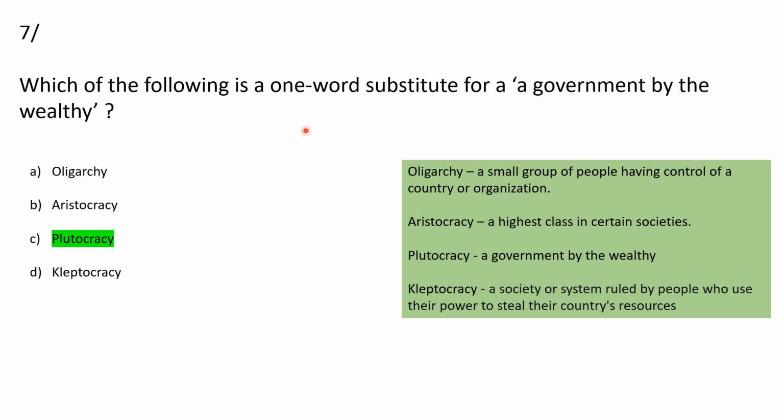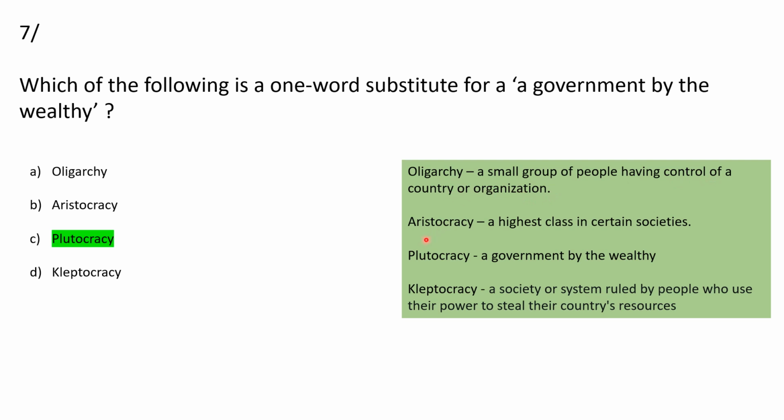Then which of the following is a one word substitute for a government by the wealthy? So here the options are oligarchy, aristocracy, plutocracy and kleptocracy. Oligarchy means a small group of people having control of a country or organization.